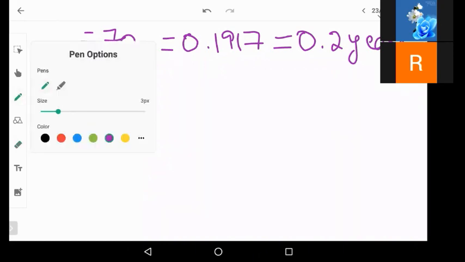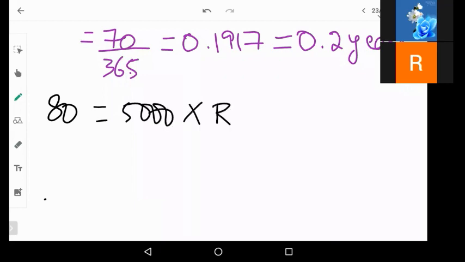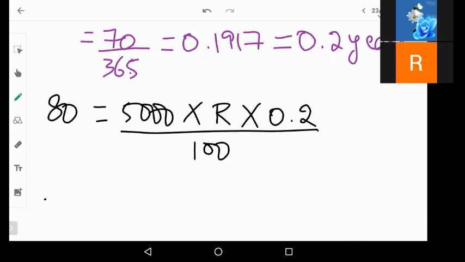Now let us go back to the problem of simple interest and let us calculate. So 80 rupees is the simple interest, is equal to principal is 5,000 into, we don't know the rate of interest, into the time is 0.2 years divided by 100. Right? Now this 100 can be taken to the other side.